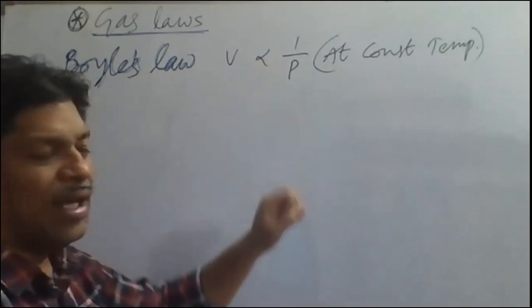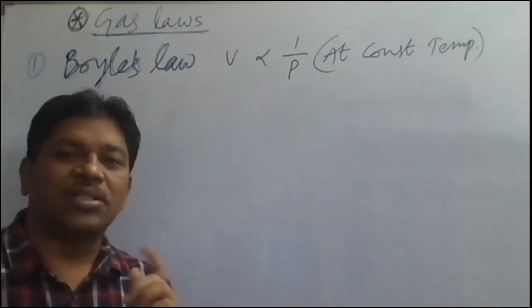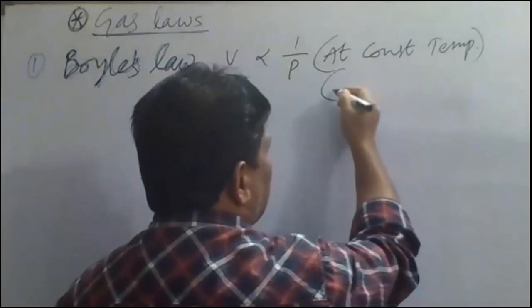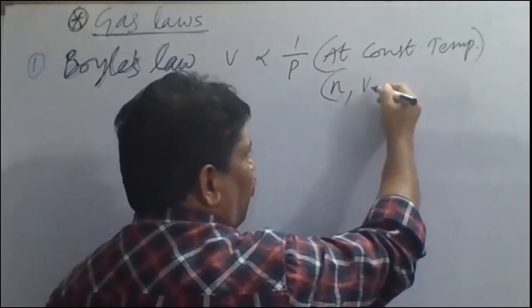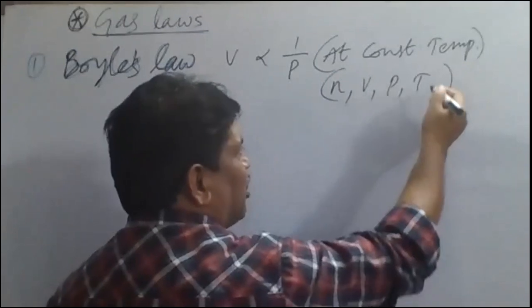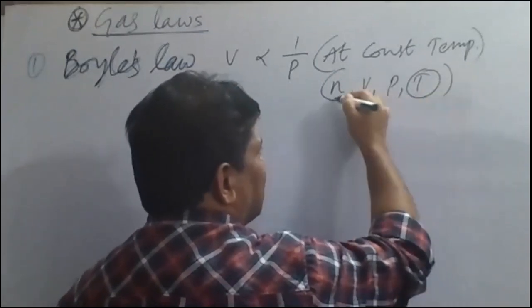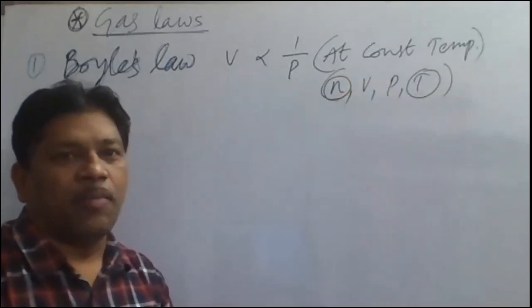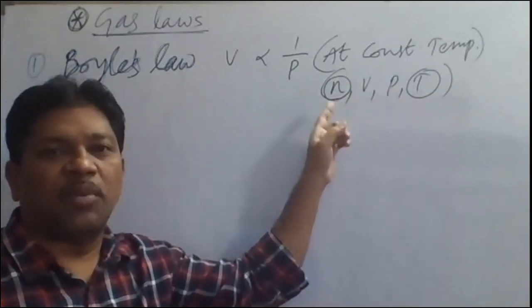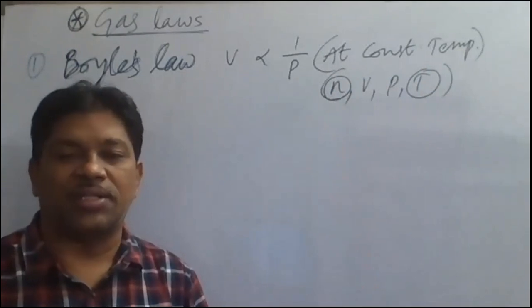Now, a given mass of the gas means we are taking constant mass. So here, totally how many measurable properties? Number of moles, volume, pressure, and temperature. What are constants here? T is constant, n is constant. Temperature is kept constant. Number of moles constant means the given mass is constant.